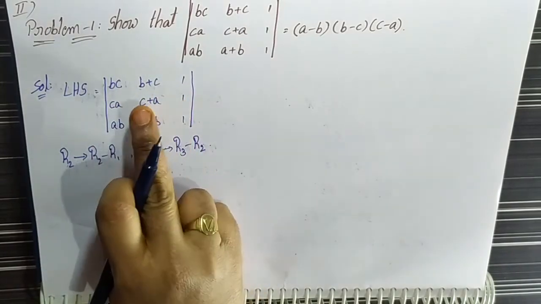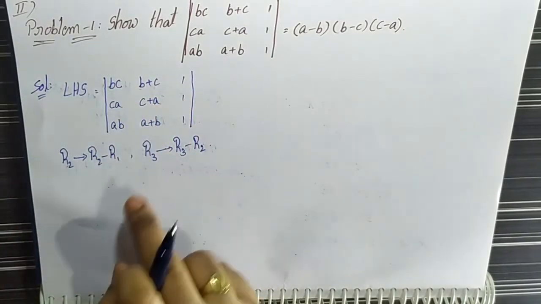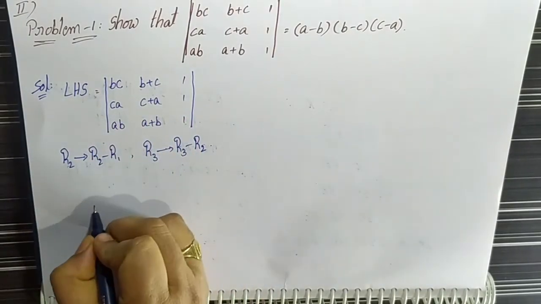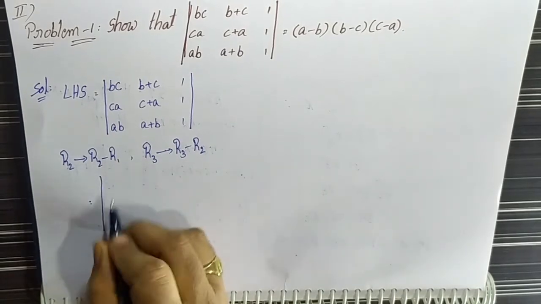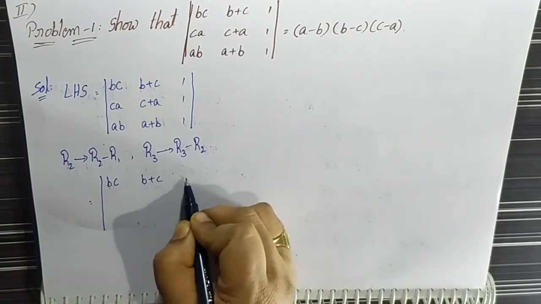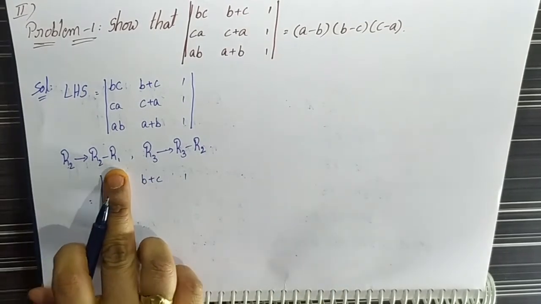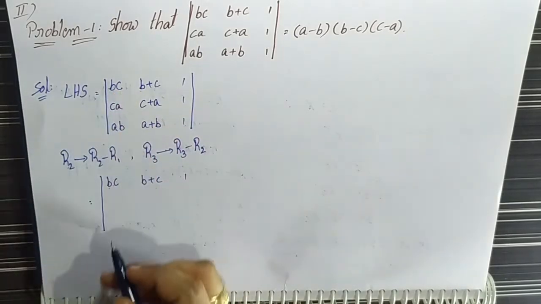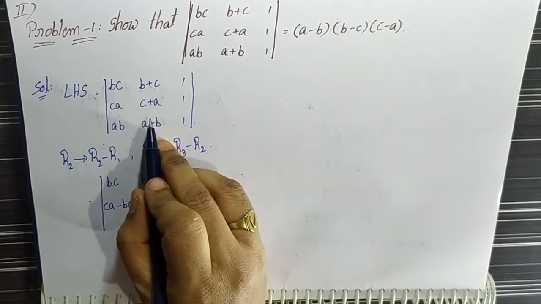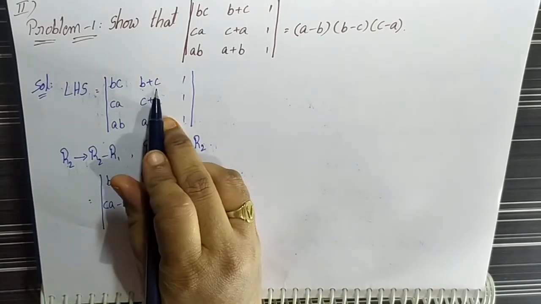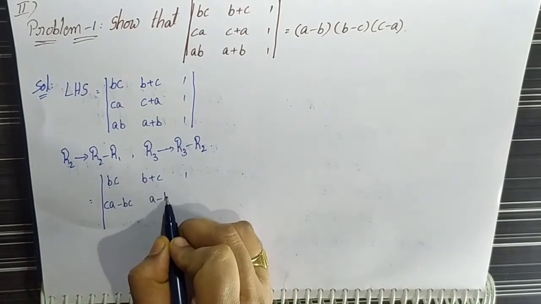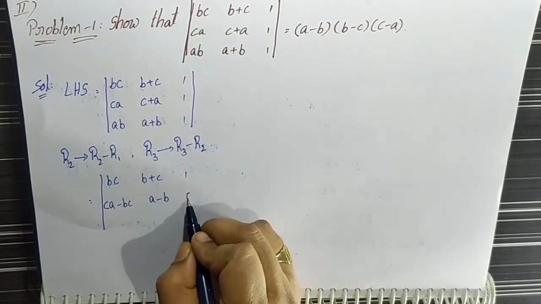Then that is equal to the determinant where R1 will not be changed: BC, B+C, 1. Here R2 minus R1: CA minus BC. Here C+A minus B minus C; plus C minus C gets cancelled. The remaining value is A minus B. Here 1 minus 1 is 0.